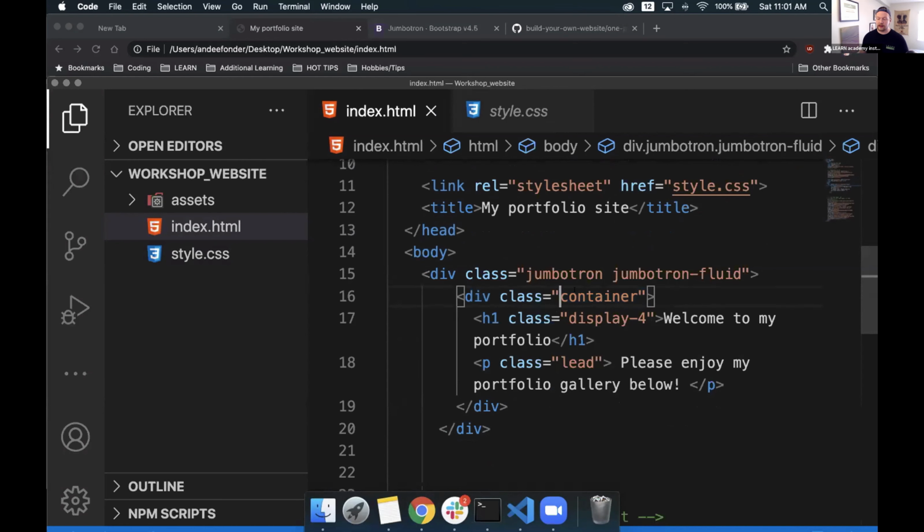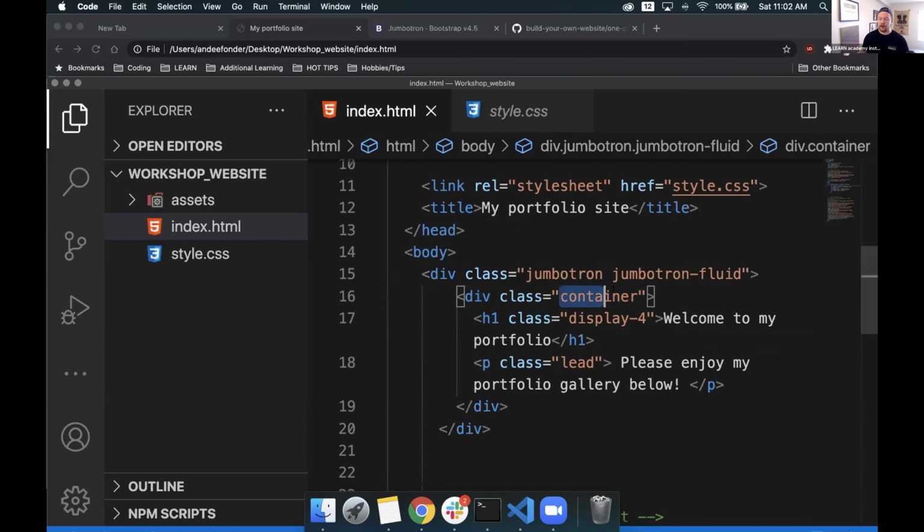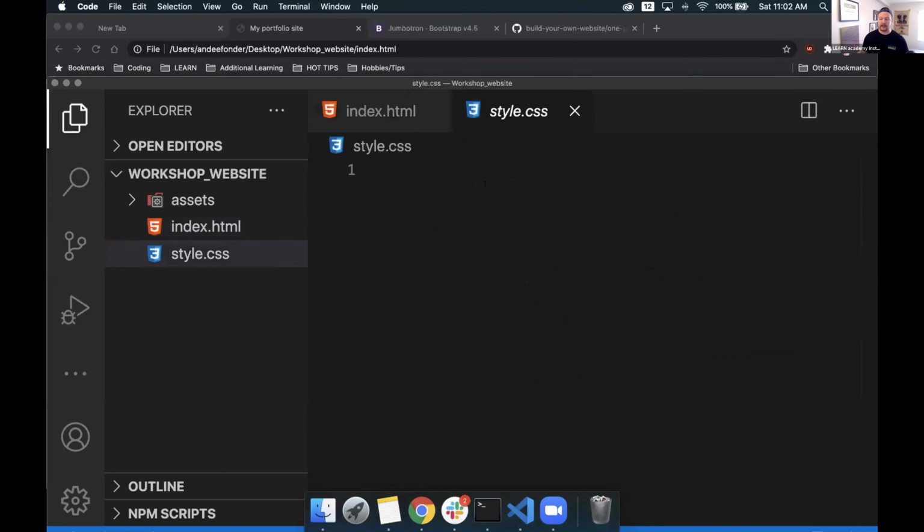Inside there, this class, we can add style specifically to this class that will affect every child element inside of there. So this is considered a parent container, and everything that's inside of it is considered a child element because it lives within it. So with that, I'm going to copy the name container. I'm going to go to style.css. And in order to target that specifically, I want to hit dot and then type in container.